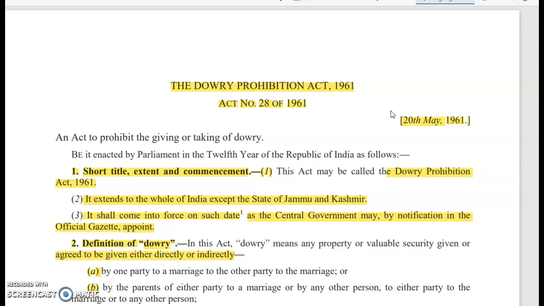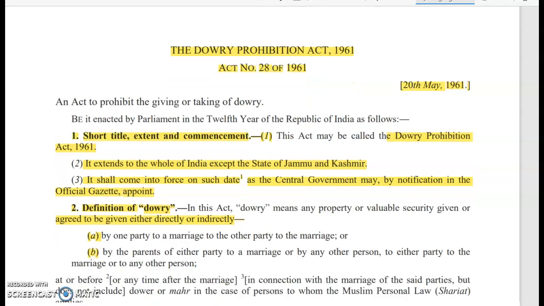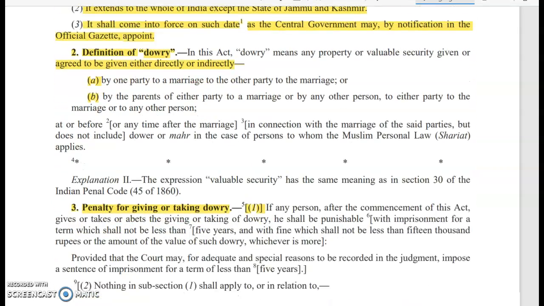So giving or taking dowry is an offense, and nobody is entitled to give or receive dowry. And if people do it, then it is a fault, and it is a crime, and punishment is offered for that under this act.